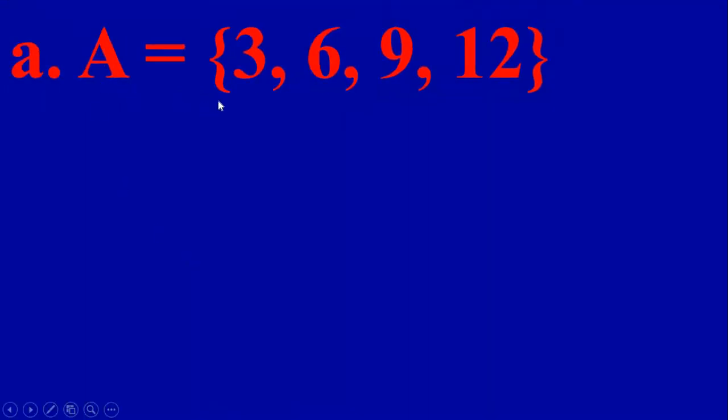First one, A equal to 3, 6, 9, 12. Now what is 3, 6, 9, 12? We can write in different ways. These are all multiples of 3. That is only first 4 multiples of 3. That is also positive multiples. You have to define properly.